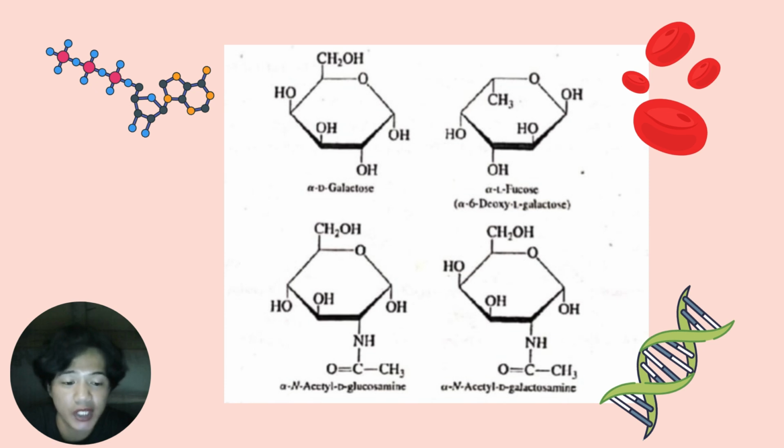So in the last figure, we have N-acetyl-D-galactosamine. It is similar to N-acetyl-D-glucosamine, but the underlying sugar is galactose instead of glucose. Again, it has a nitrogen-containing group and an acetyl group attached. So small differences in how these sugars are arranged create the different blood type markers. Your immune system recognizes these markers, so matching blood types during transfusion is crucial to avoid problems.